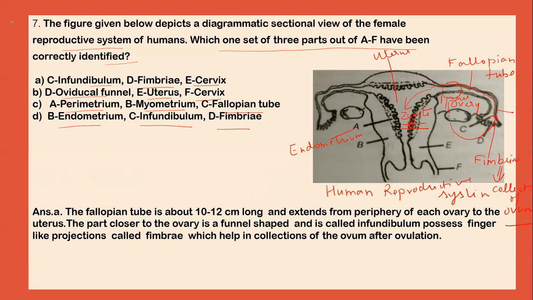So option A is the correct answer, that is C is infundibulum, D is fimbriae, and the E portion is known as the cervix. So option A is the correct answer.